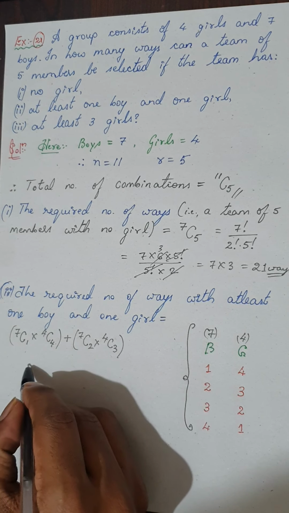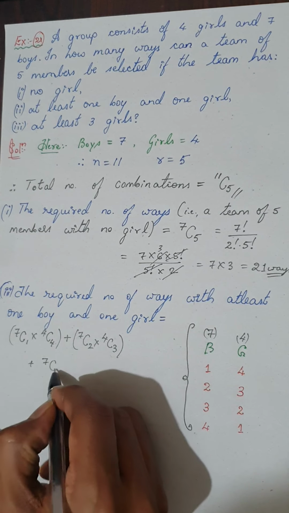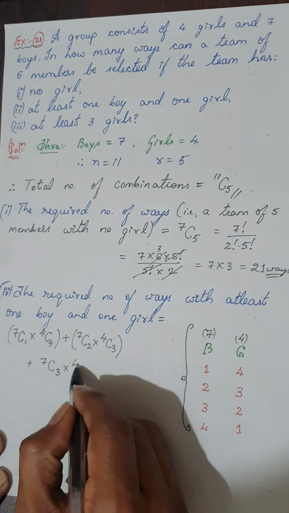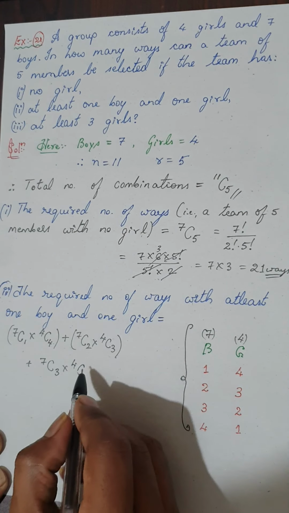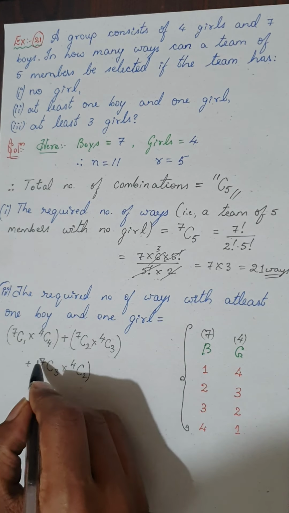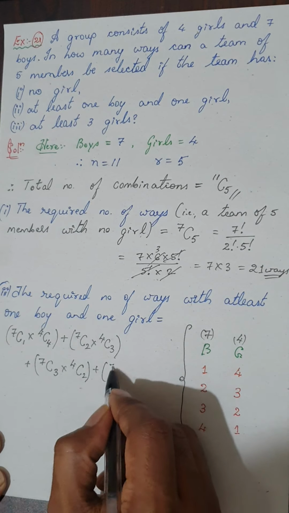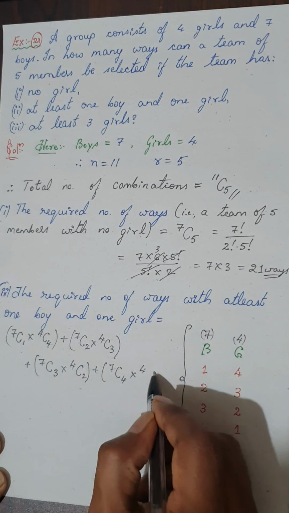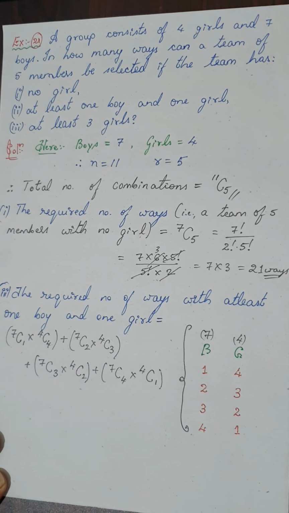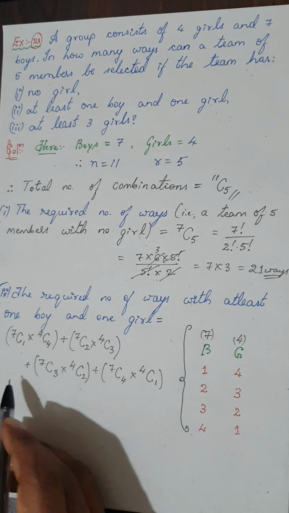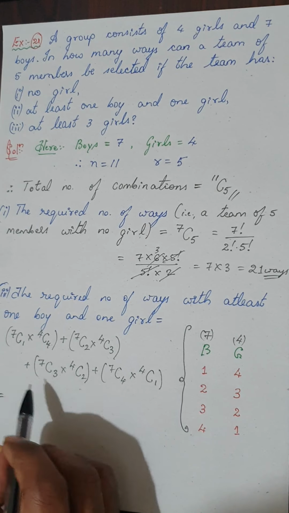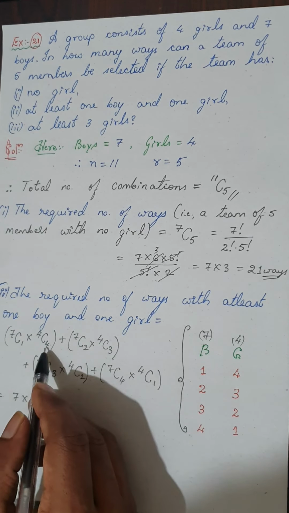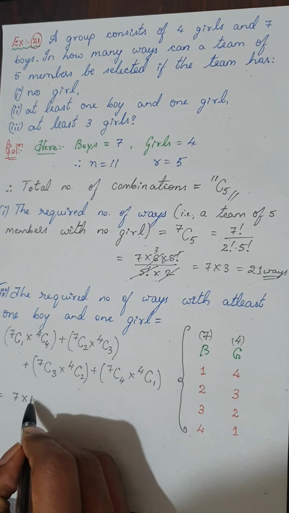I'll write here plus. Out of 7 I have to select 3 boys, and out of 4 girls, 2 are selected. That will make 5. Finally, out of 7 boys 4 are selected, and out of 4 girls 1 girl is selected. Now it's up to you to find out the values. 7C1 is nothing but 7, and 4C4 is nothing but 1, isn't it?